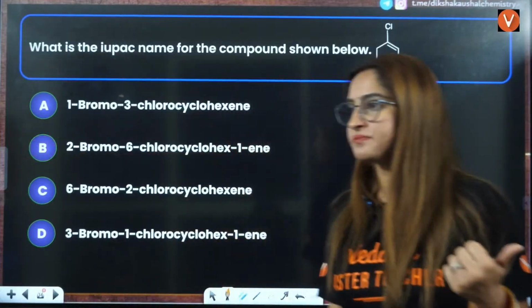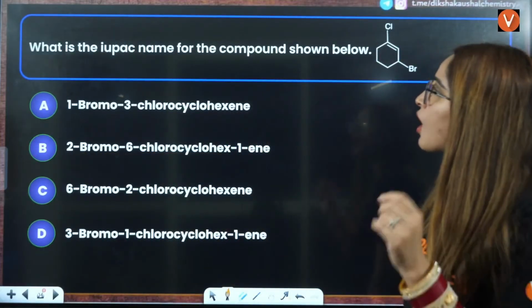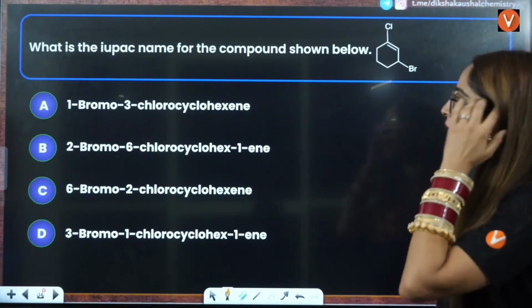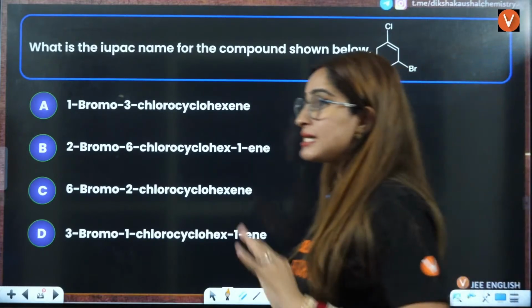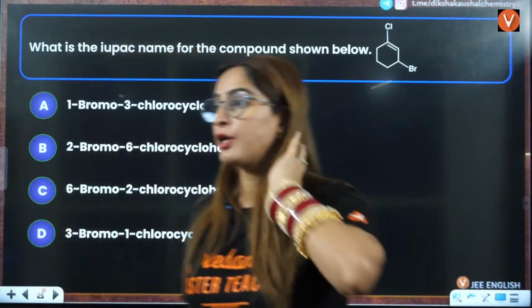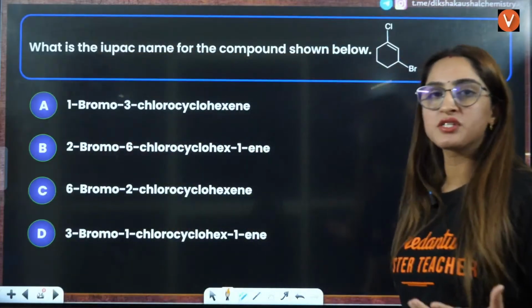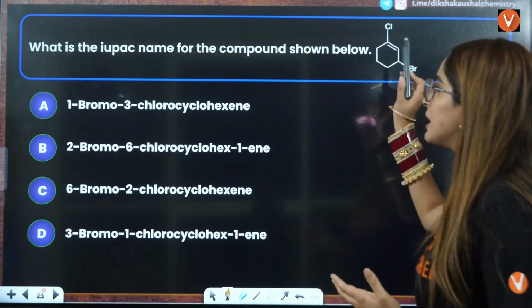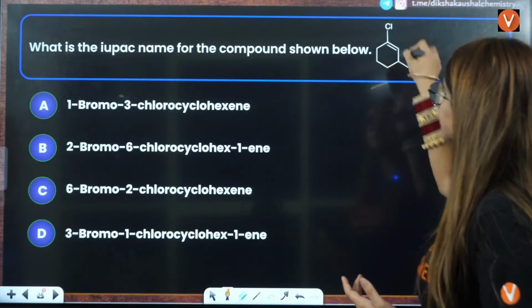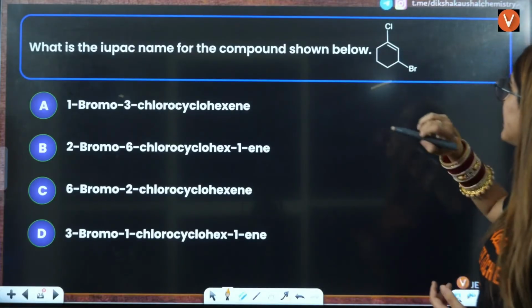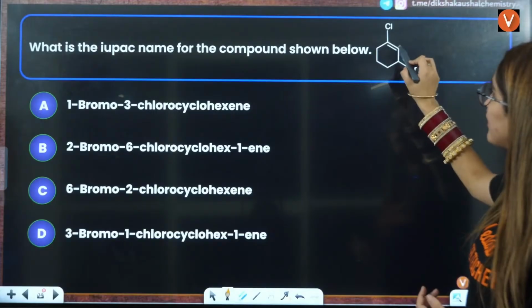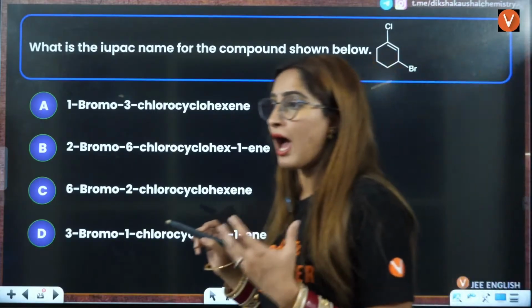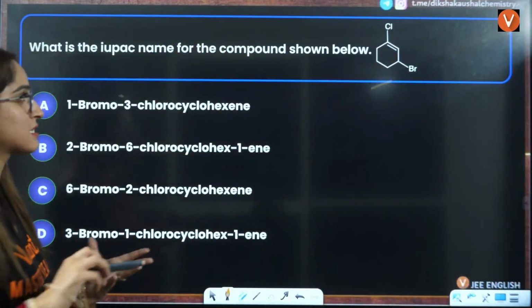Okay. Next question is, what is the IUPAC name for the compound shown below, right? Yes, they are asking questions on IUPAC naming only. Direct questions are also very important for you. If you see this here, this kind of compound is there, right? Now we know that we want to give the double bond position priority.